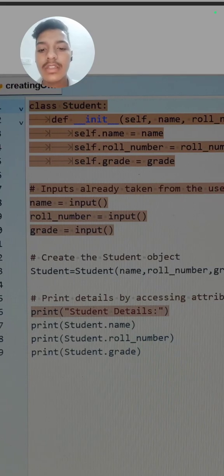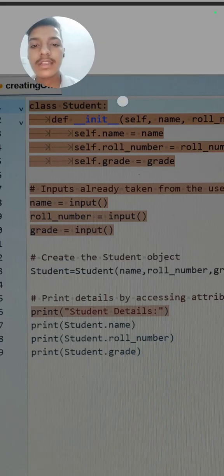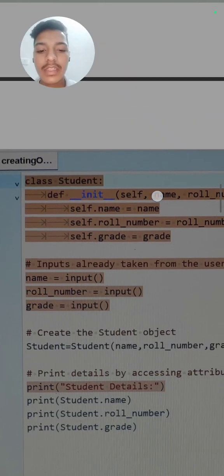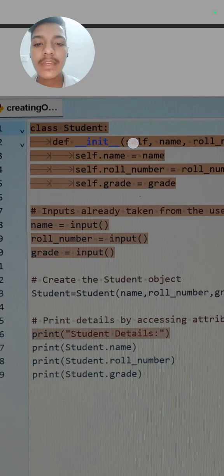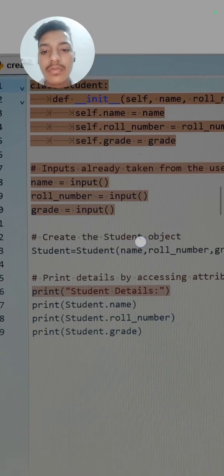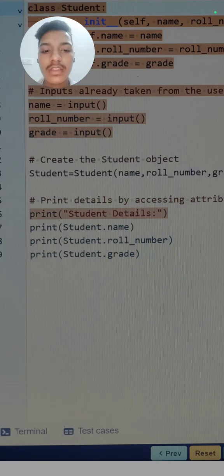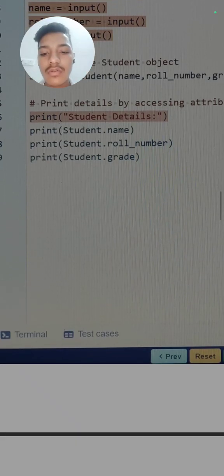Then for creating the object we write the object name, equal to, call that class and pass all the variables. One thing is that we need to write self whenever we initialize our variables, and self is always written at the first position. Then we can also access the attributes by using the dot operator.